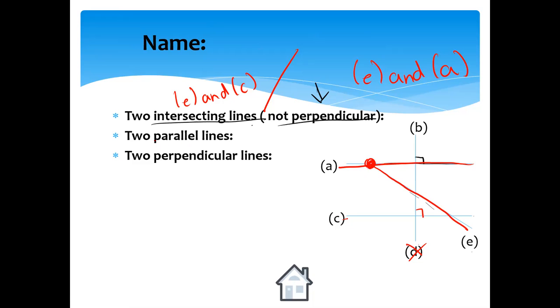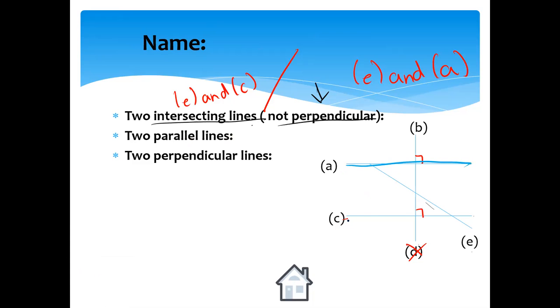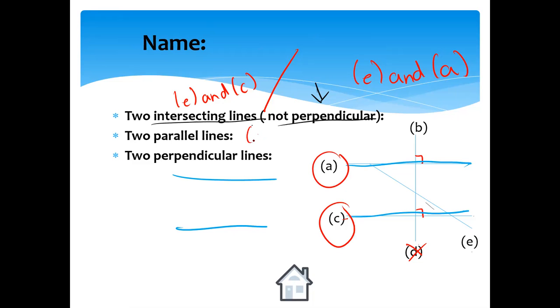Now, name two parallel lines. Parallel lines, we said, are two lines that are opposite to each other and they never intersect. We see them where? In the road, in the street. If you look at these two lines here, this is line A, this is line C. They are opposite to each other, and they never meet. What do we call these two lines? Parallel lines. So A and C are two parallel lines.